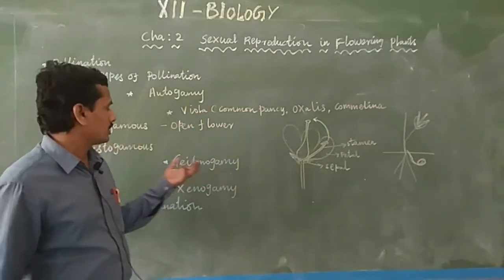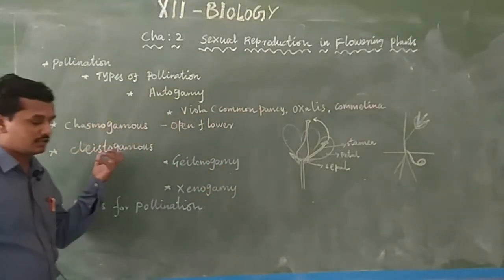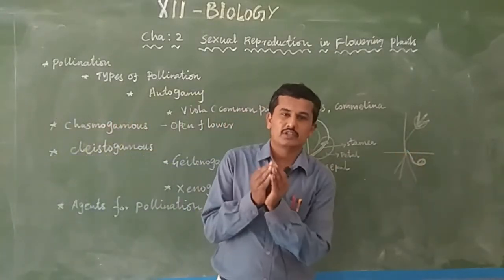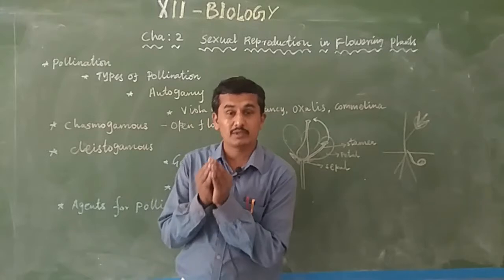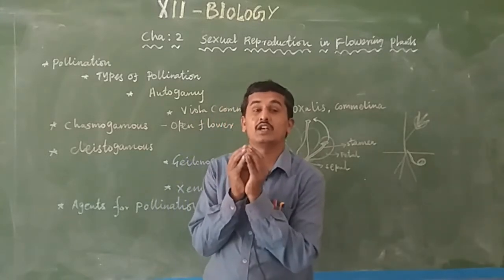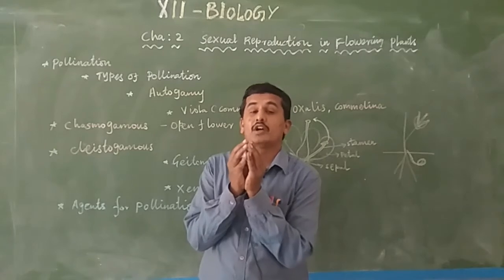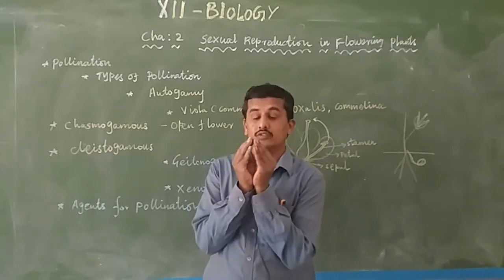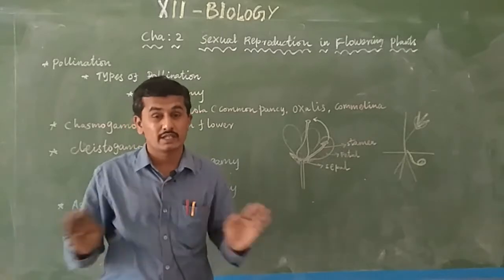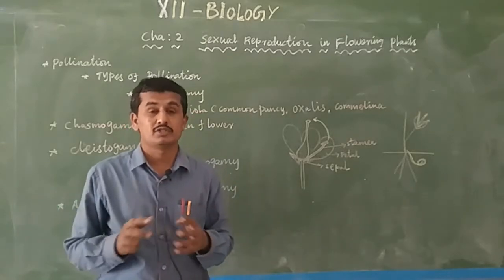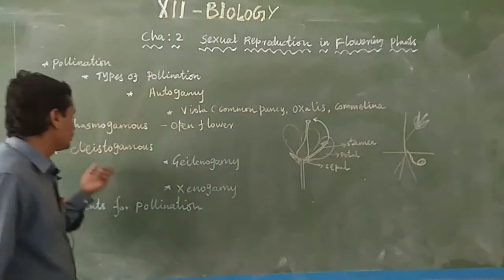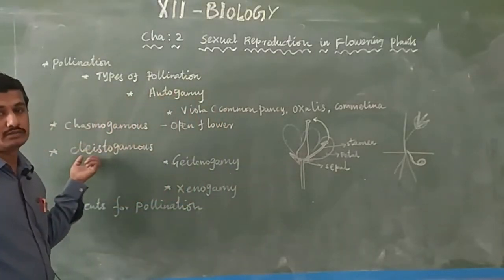The next one is cleistogamous flowers, which are closed flowers. Closed flowers means they are closed during the bud stage, and after development also they do not open at all. At maturity also the petals and other parts are not exposed. The flower stays closed for its whole lifetime, even at maturity. This type of flower is known as cleistogamous flowers.